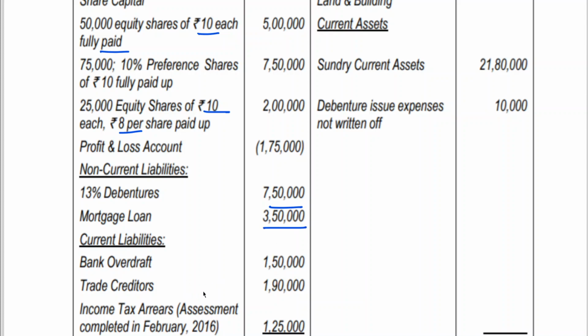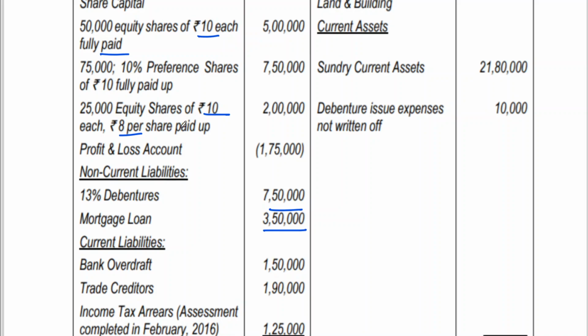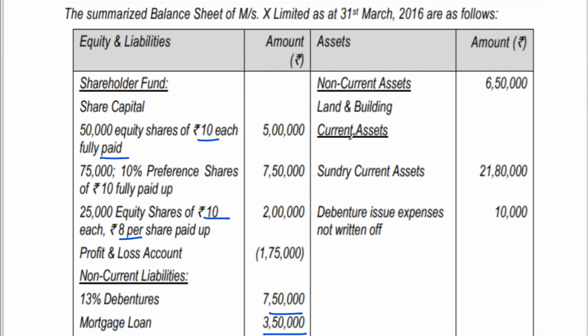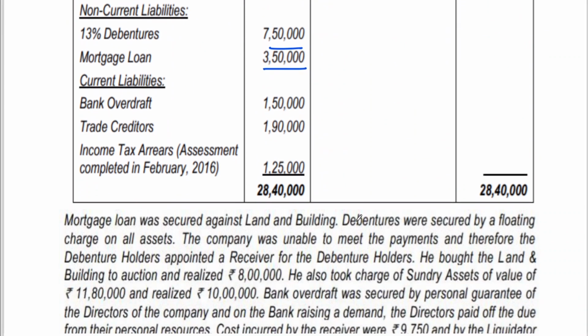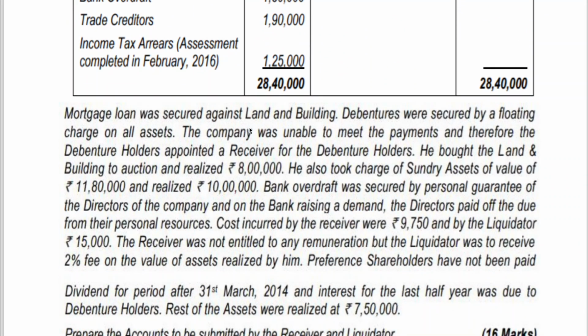Bank overdraft. Trade creditors. Income tax assessment completed in February 2016. Land and building. Sundry current assets. Debentures issue expense. Same problem. Mortgage loan was secured against land and building. The same thing we have worked out. Debentures were secured by a floating charge, and the company was unable to meet the payment, and therefore the debenture holder appointed a receiver. The receiver bought the land and building at auction, realized 8 lakhs.